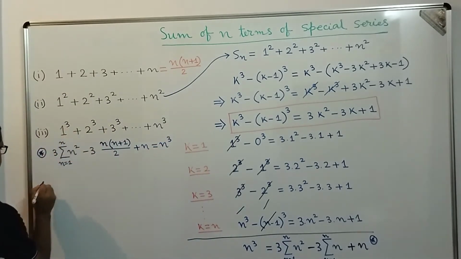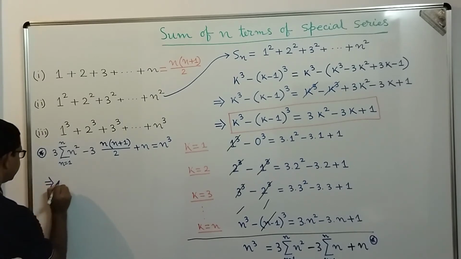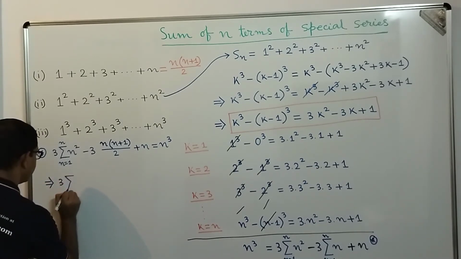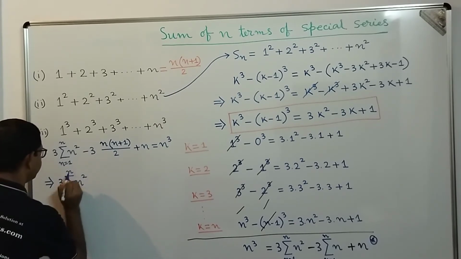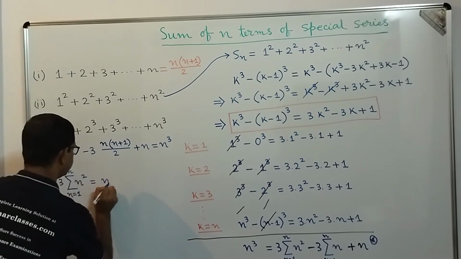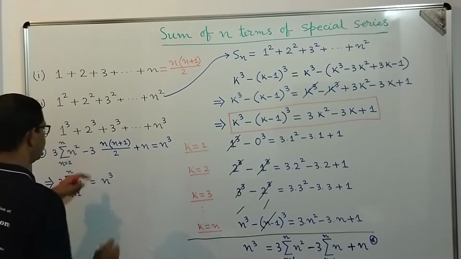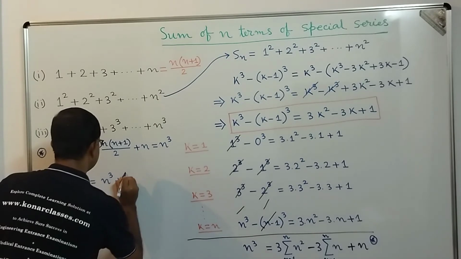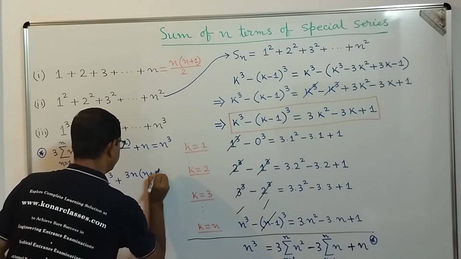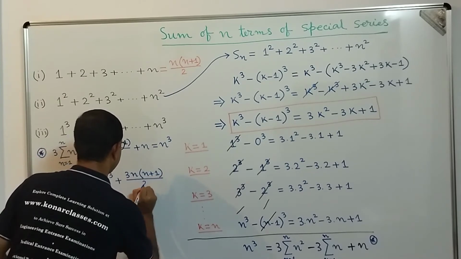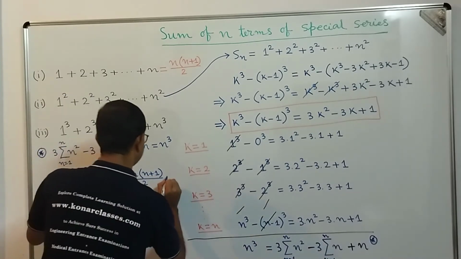So what we are going to get here, dear students, this implies 3 into the summation of n square, n equal to 1 to n, is equal to n cube, plus 3 into n plus 1 by 2, and minus n.